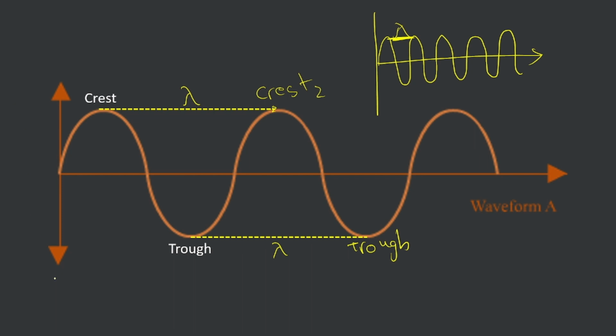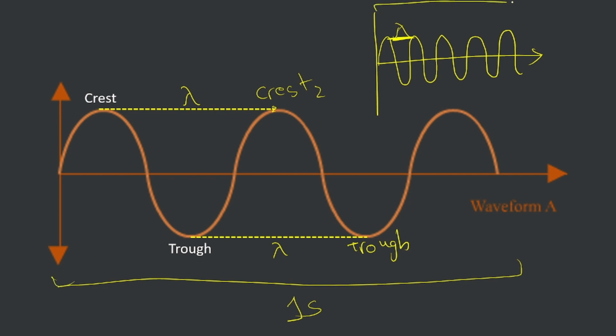Let's take this entire thing as taking 1 second. It takes 1 second, and in this case, it takes 1 second here as well. So in this case, it will perform 1 and 2. It would be 2 hertz, because in 1 second it does two oscillations, whereas in this case it would be 4 hertz. So as you read, the lesser the wavelength, the higher the frequency, and the larger the wavelength, the lower the frequency. So this is the end of the video about sound waves and how we hear sounds.